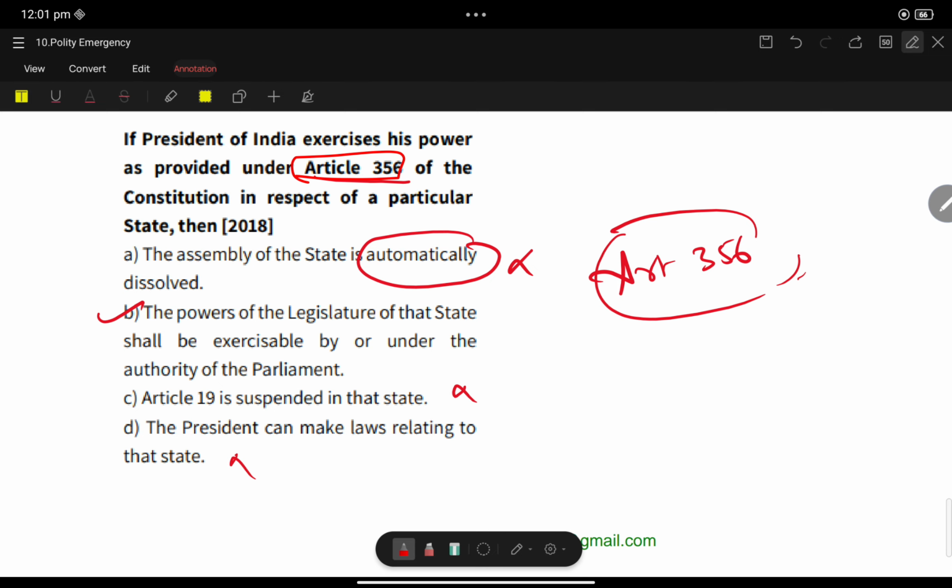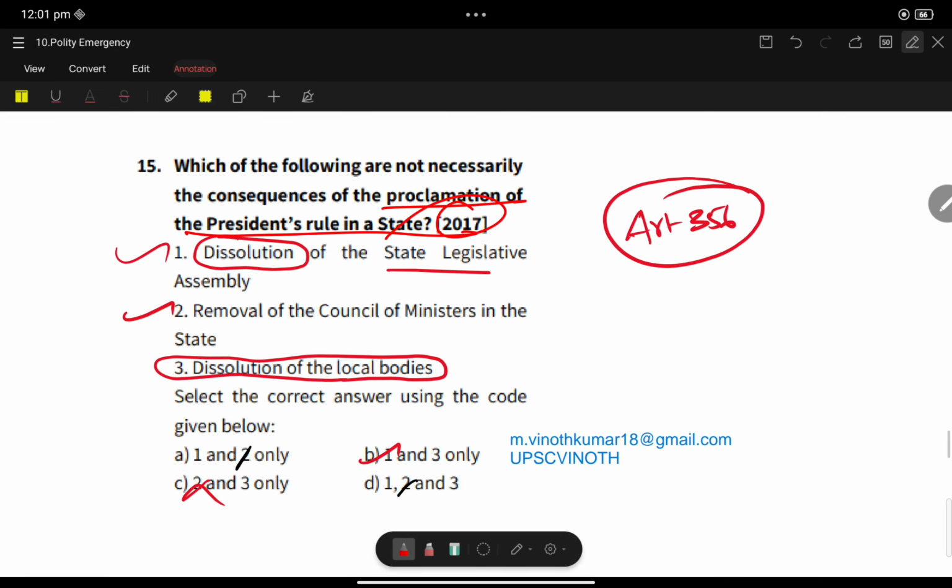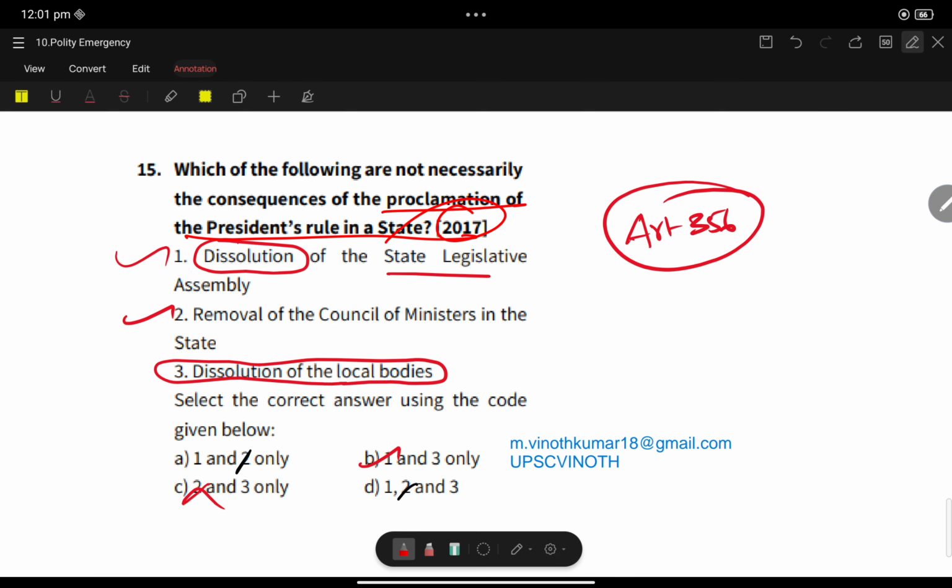If the President of India has the power... Okay, one minute, let me conclude this question. Which of the following is not necessarily a consequence of proclamation of President's rule? They are saying not necessary consequences. See, 1 and 3 are not necessary consequences. Dissolution of the state legislative assembly: it is suspended, not dissolved. You know that.